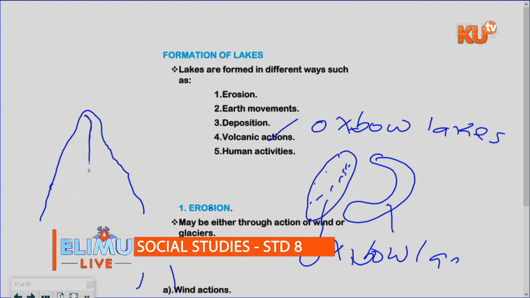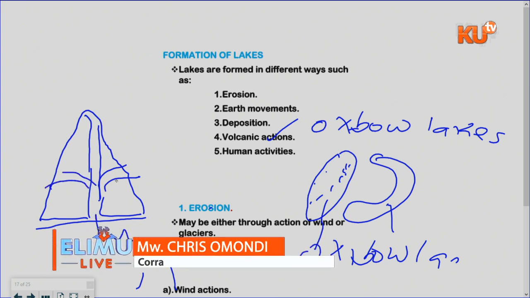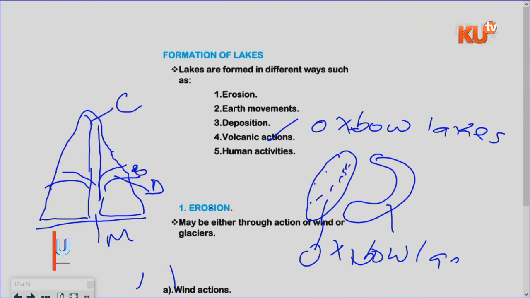At this middle part, it is called the vent. And then we have the magma, and on the sides we have the dike. Here we have the magma, M. Here we have the dike. Then here we have the subsidiary cone, also called the parasitic cone. You can also call it the secondary cone, or the conelet. Then on top here, my learners, you have the crater. So this is a volcanic mountain, but my main interest is not on that.